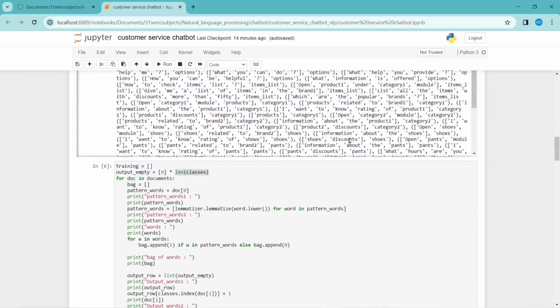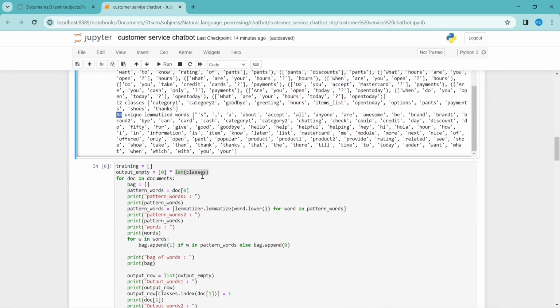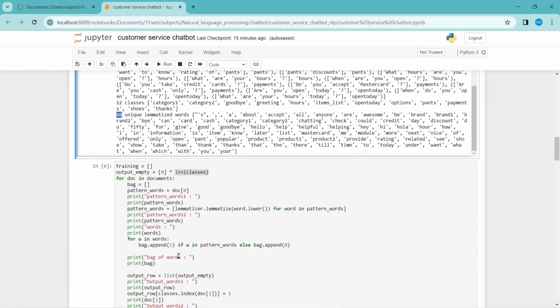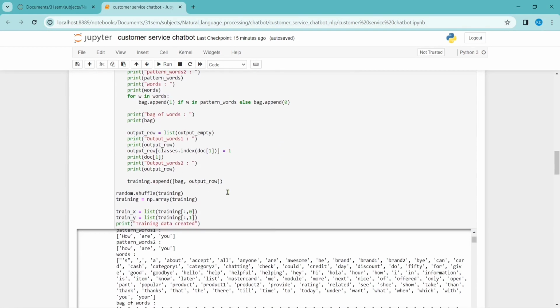Coming to the bag of words here, these are the bag of words. So we'll be creating an 88 length array like this, like it is having 11 unique elements. So we have created an array with 11 unique elements, and we have done our calculations here. In step 6, we compare the bag of words with the sentence here, and we derived an array out of the sentence. So that's how we converted the sentence into numeric form. That's how we convert the sentence into numeric form in the coding part also, using the bag of words.